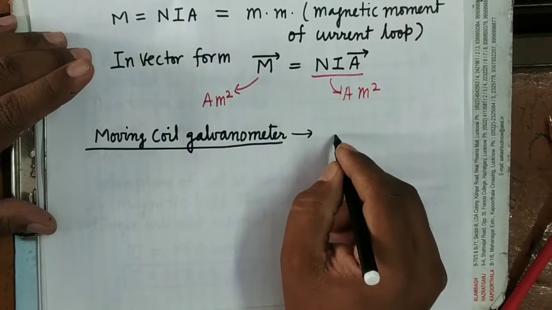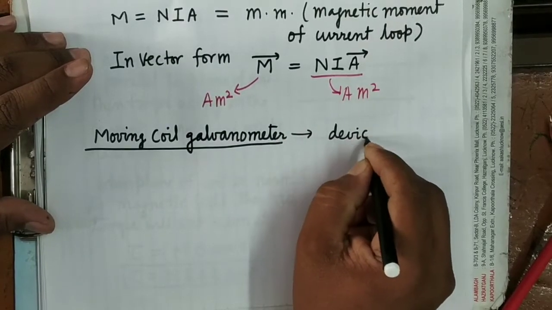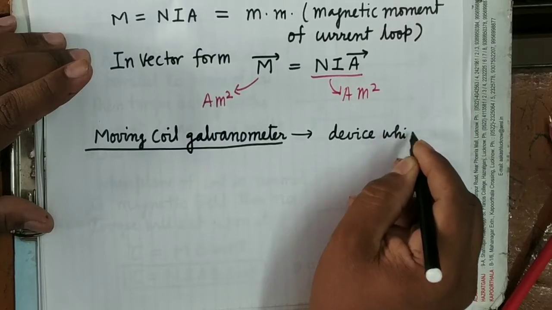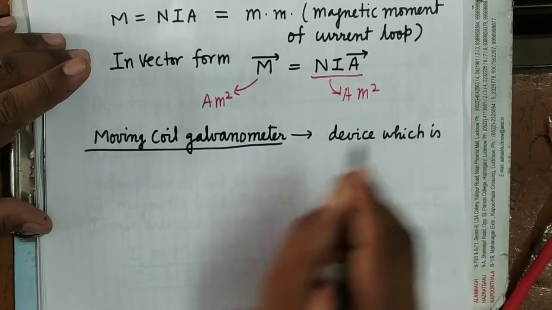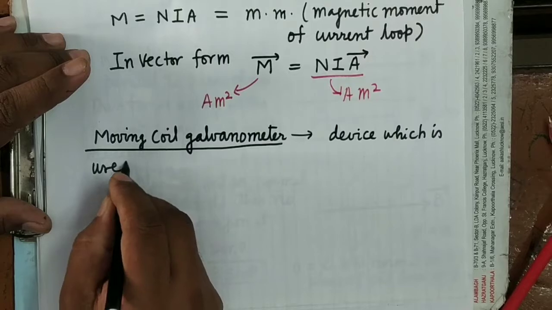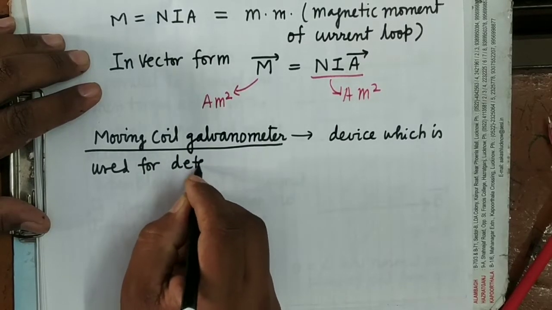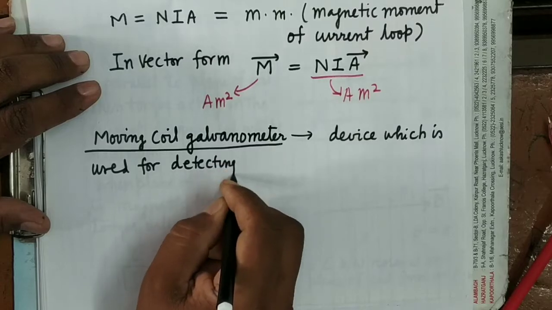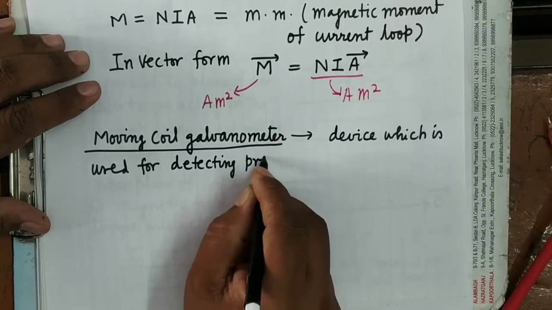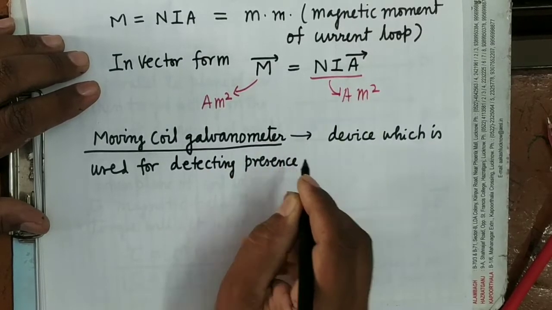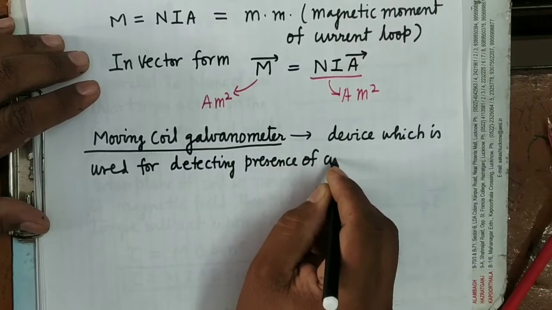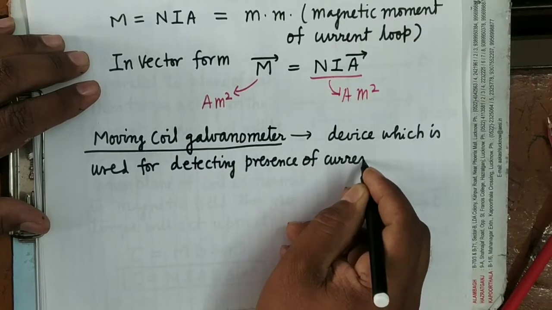It is a device which is used for detecting the presence of current in any circuit.